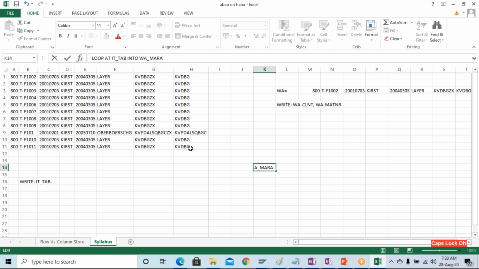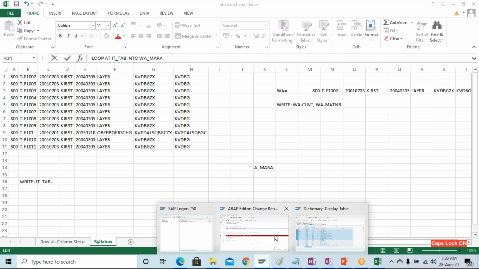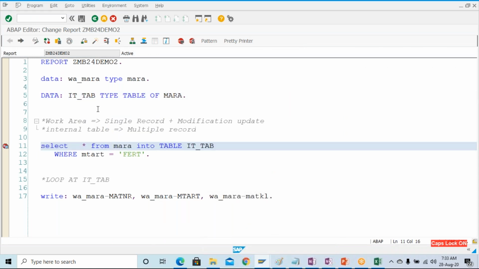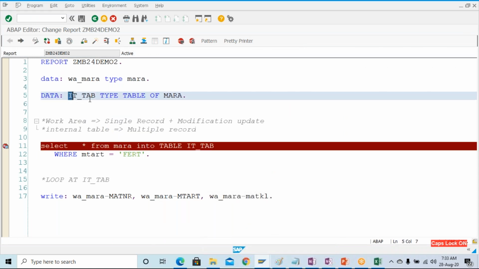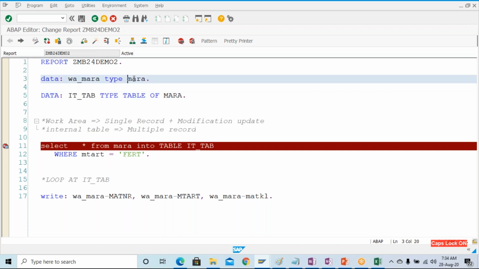Both the internal table and the work area should be compatible. That is common sense, because only then can we put the record from the internal table into the work area. This work area is also of type Mara, because it is going to hold a single record, so type is the syntax to declare a work area.